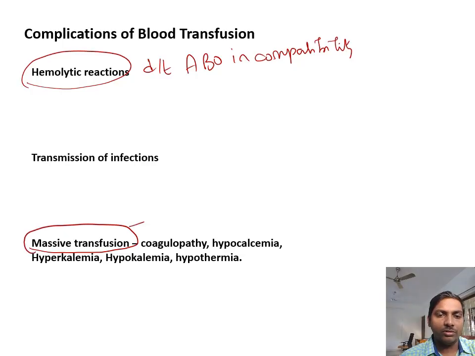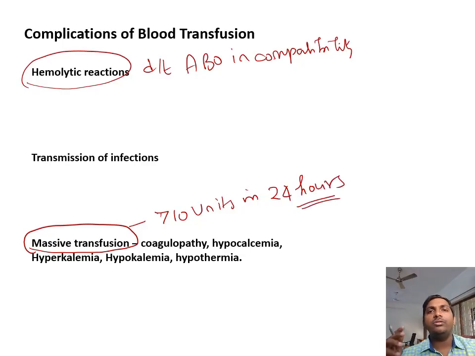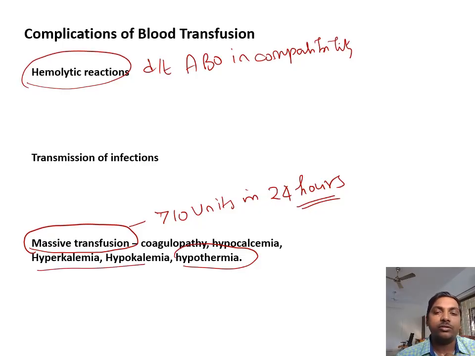Massive transfusion, whatever the blood volume, if you are transfusing more than 10 units in 24 hours, that is called massive transfusion. When you give massive amounts of transfusion, all blood products are cold blood products, so they will cause hypothermia. Hypothermia will cause coagulopathy, right? Because that is a vicious cycle, because the coagulation factors cannot function well. And because of that stored blood you can get electrolyte abnormalities like hypokalemia or hyperkalemia and hypocalcemia, right?